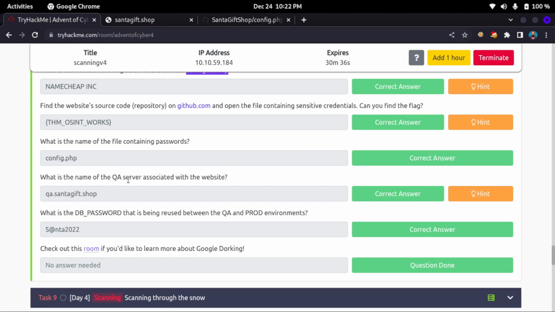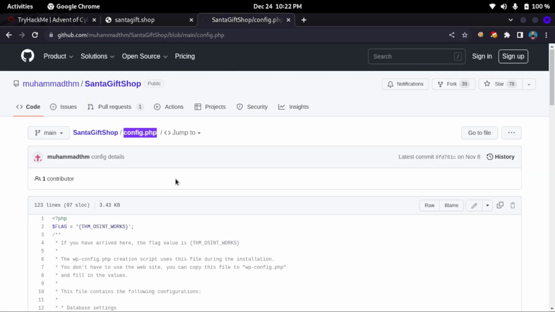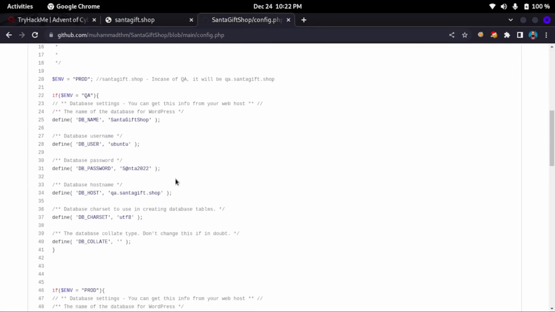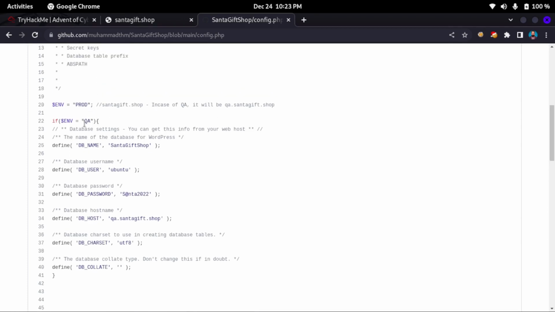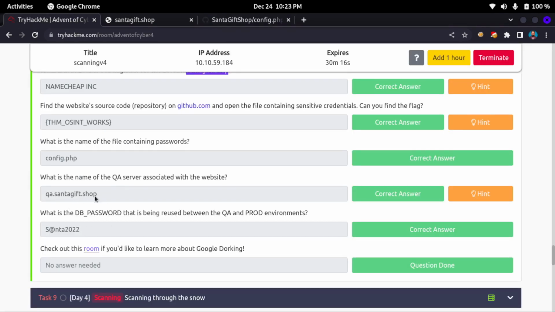And what is the name of the QA server associated with the website? That information we can also find in the config file. If you see, this is QA, and the database host name, you can see this one is qa.santagift.shop. So this is the next answer.